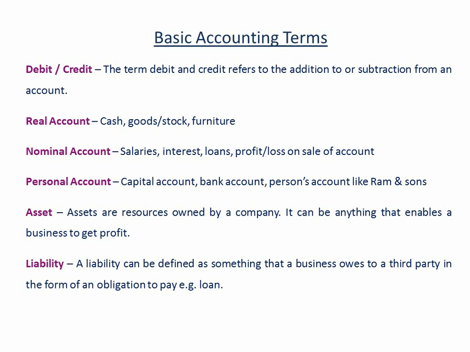Next, asset. Assets are resources owned by a company. It can be anything that enables a business to get a profit. That is, the resources that you own and that give you some profit. Liability. A liability can be defined as something that a business owes to a third party in the form of an obligation to pay. For example, loan. If you have taken any loan and you have to repay it, then that is your liability.